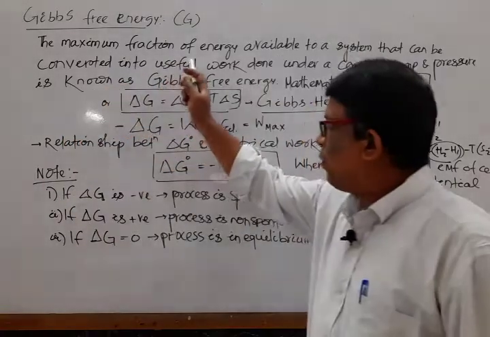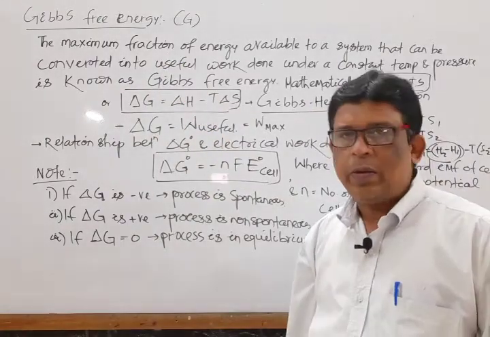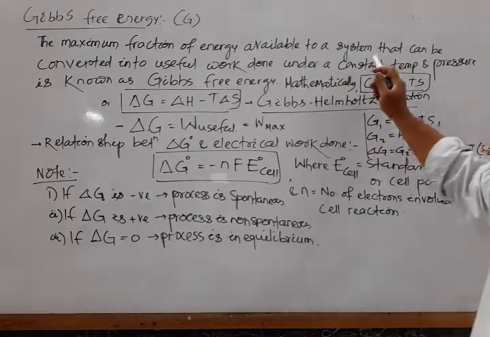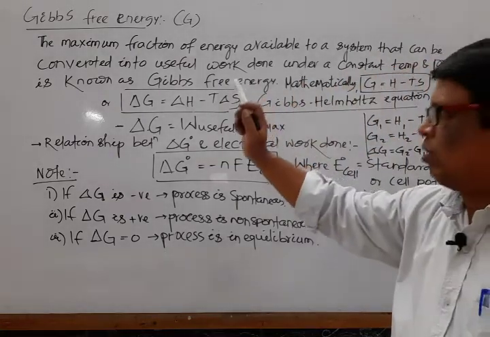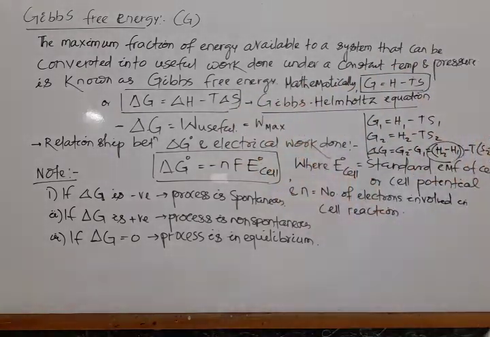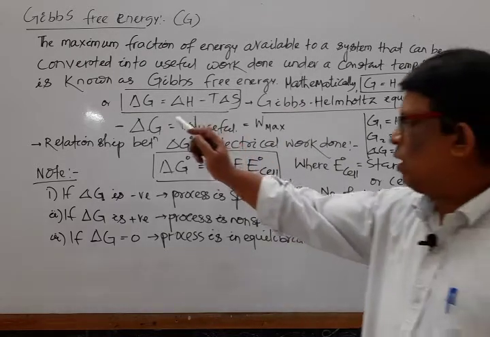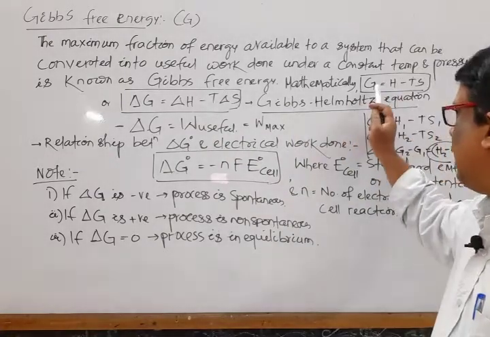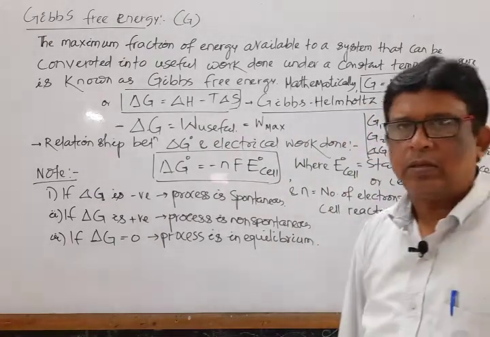So mark the definition. What is the definition of Gibbs free energy? The maximum fraction of energy available to a system that can be converted into useful work under constant temperature and pressure is known as Gibbs free energy. Mathematically, G is equal to H minus TS.